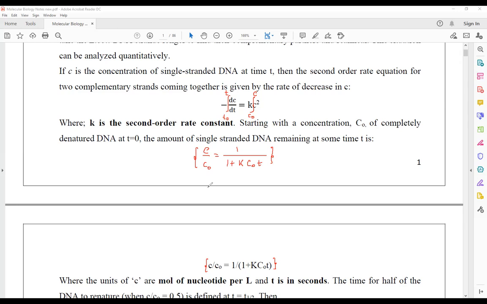Now see what is going to happen in the half reaction, when half of the DNA is going to be renatured. Then the value of c by c naught will become equivalent to half.